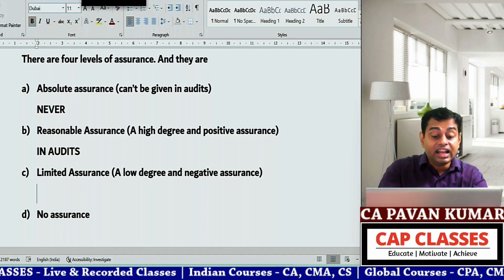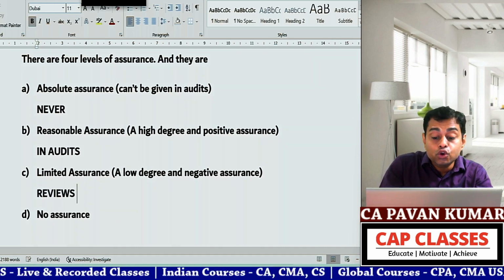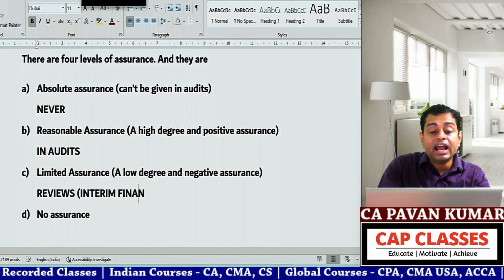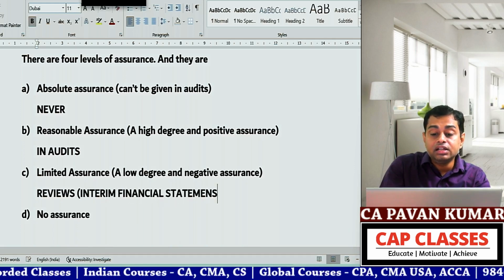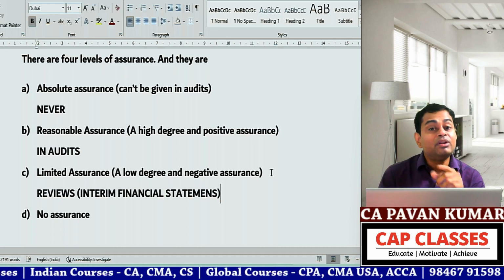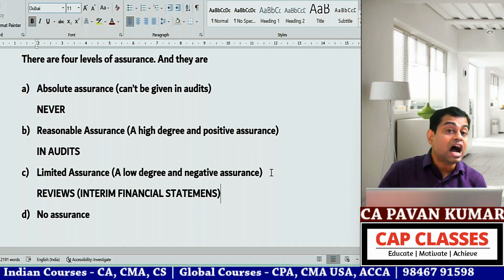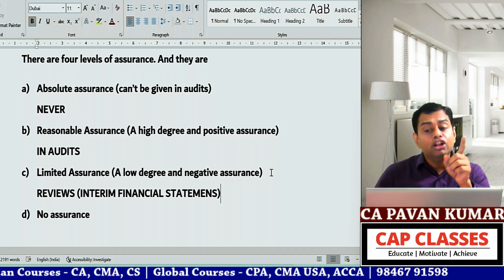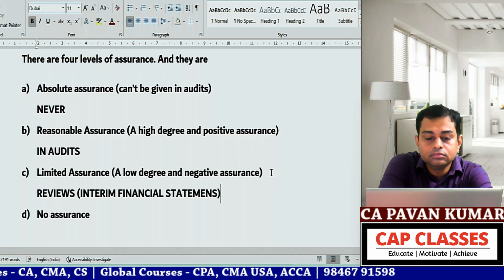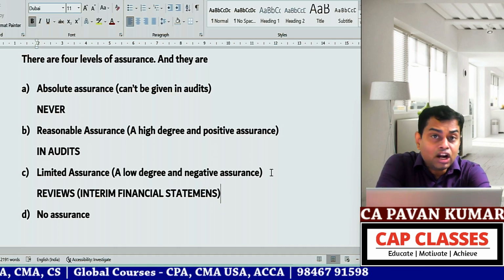It is done in reviews. That means interim financial statements of listed companies. Listed companies will prepare quarterly and half-yearly financial statements, which need not be audited, but they are to be reviewed.